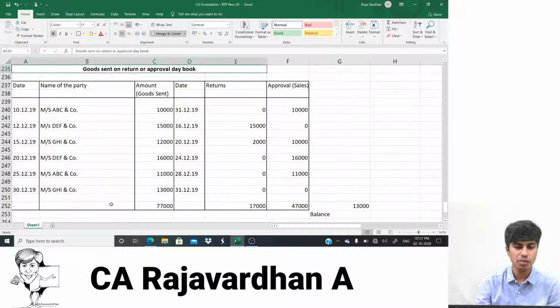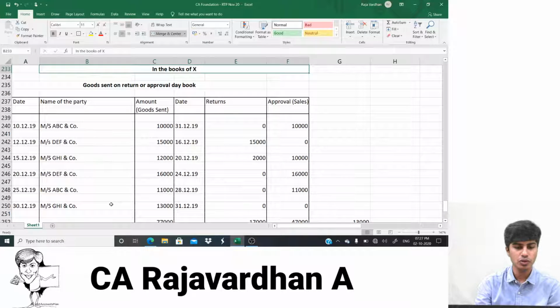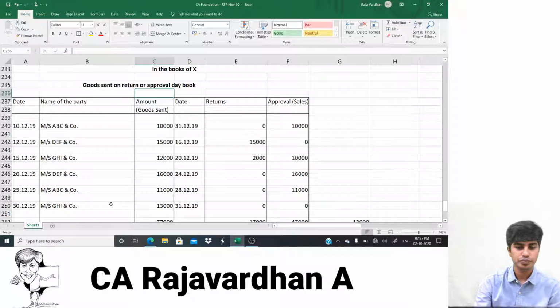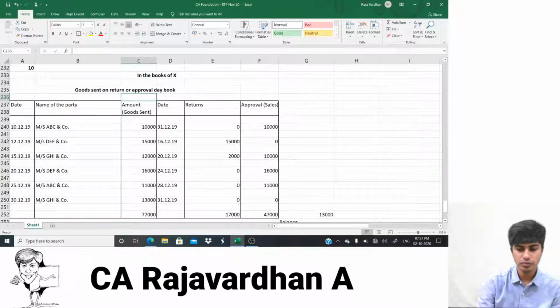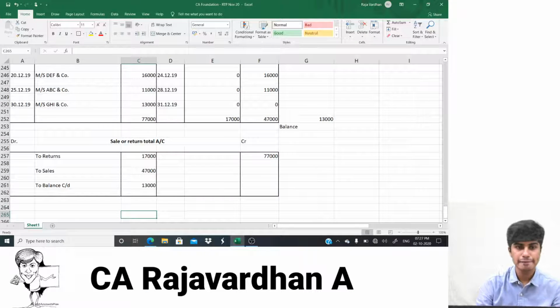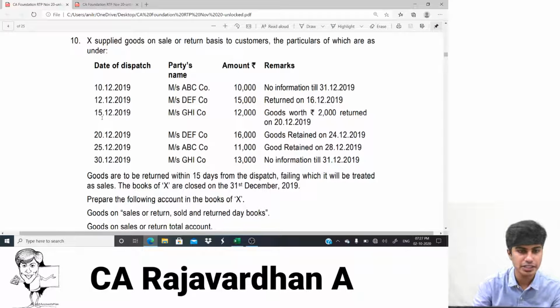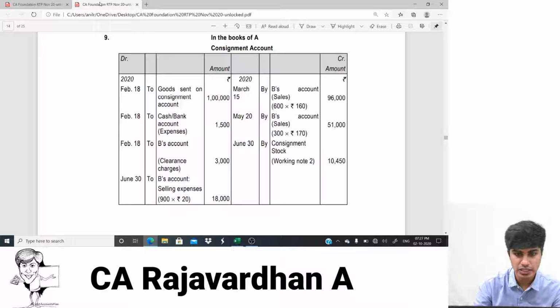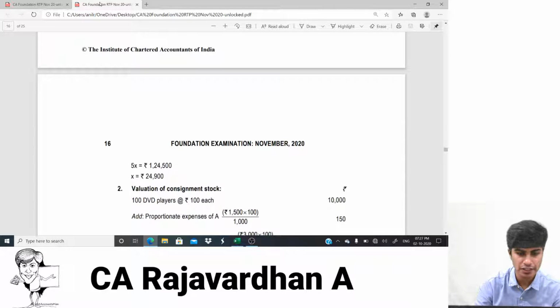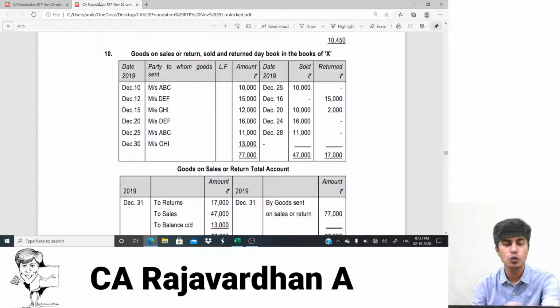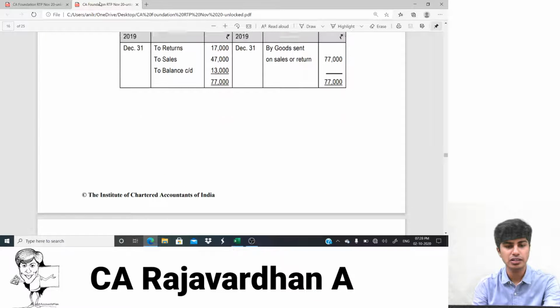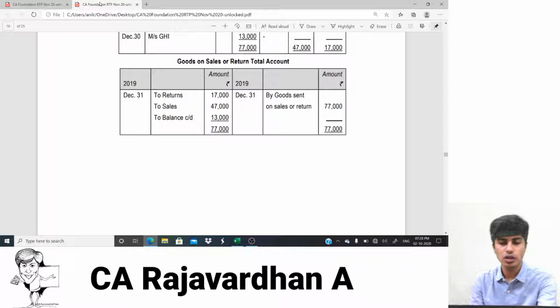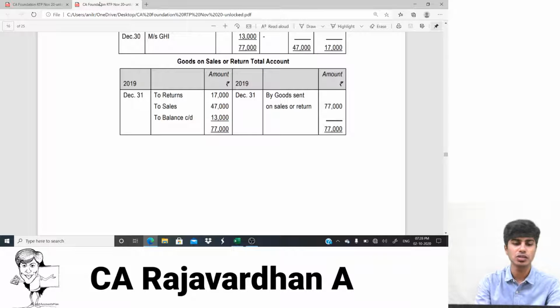So this is my day book. You guys can take a quick snap if you want to. And this is the ledger. I'll show it to you in the answer sheet as well. How will it look? So this is how ICA gives. This is the consignment account one. You've done this. Have a look. This is the day book, and this is the goods sent on sale or return total account. Goods sent on sale or return 77,000. Returns 17,000. Sales 47,000. Balance carried down 13,000. So date 31st December 19. You can write that in fact.